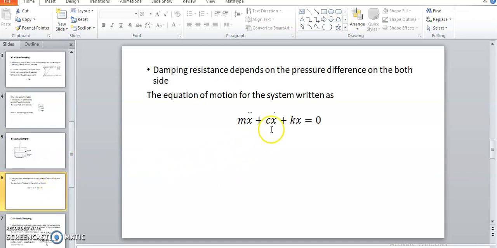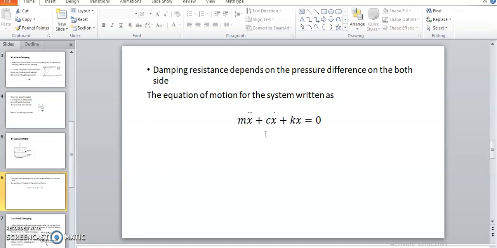Now by introducing that c term, previously the equation of motion considered only m and k. So previously the equation of motion was mx double dot plus kx is equal to 0. Now one more term we introduced here, plus cx dot. While deriving the equation of motion, we consider kx is nothing but a spring force, which is opposed to the motion, opposed to the accelerating force mx double dot.